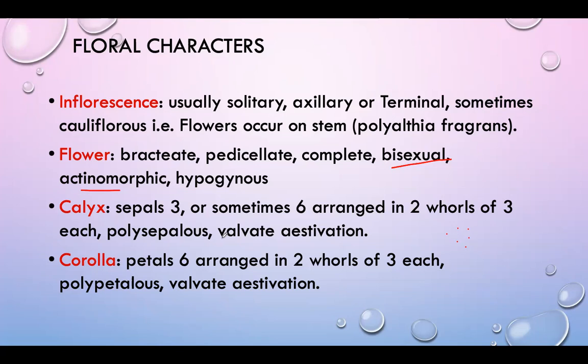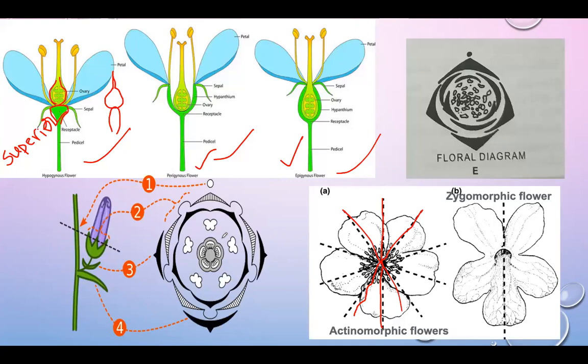In this family, valvate aestivation is present. In the floral diagram, the perianth lobes are arranged closely with a small gap.